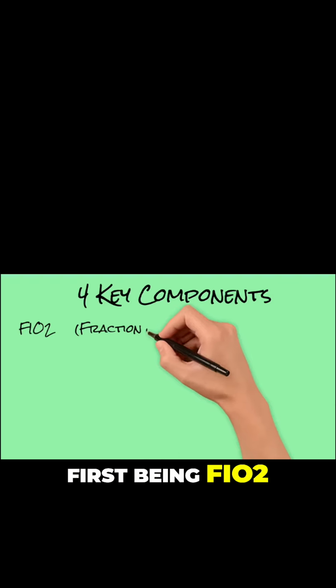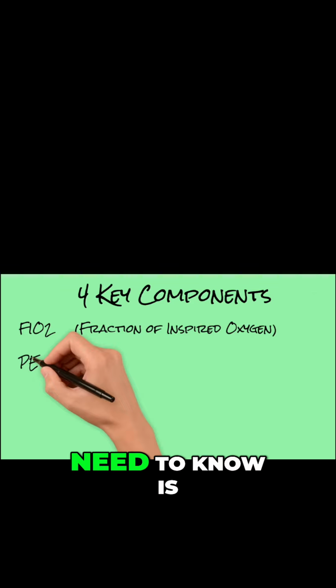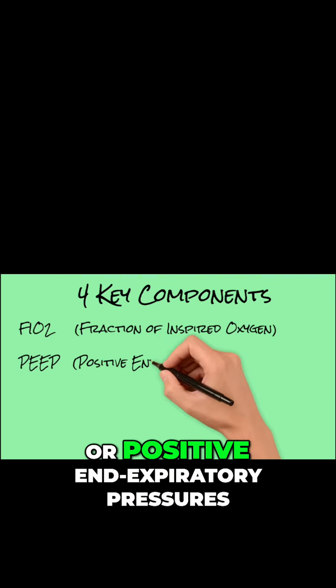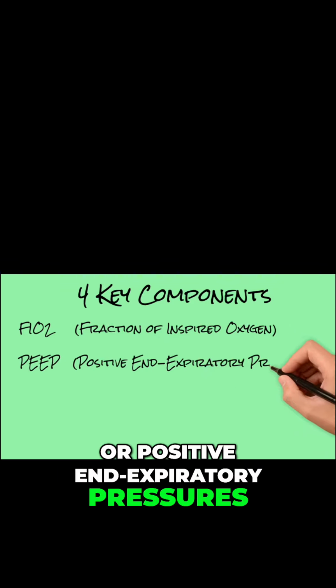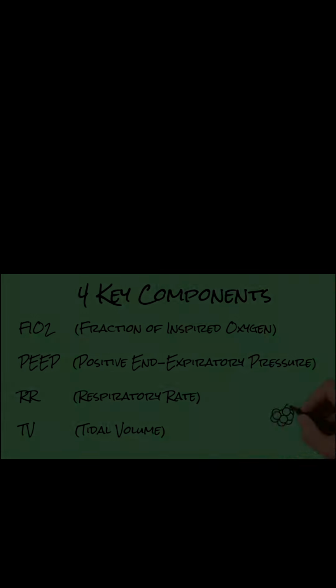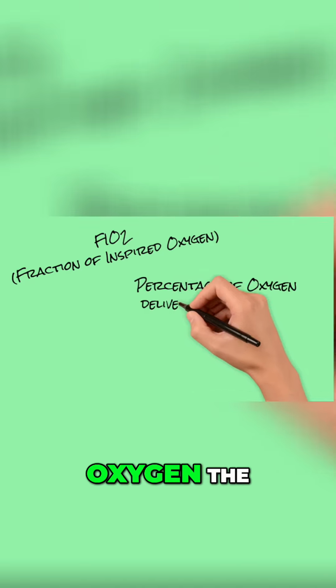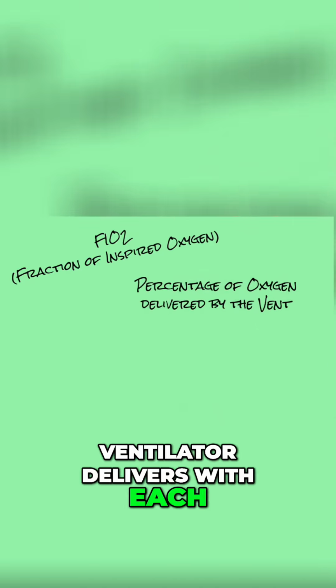First being FiO2, or fraction of inspired oxygen. The second one you need to know is your PEEP, or positive end expiratory pressure. The third is respiratory rate, and the fourth is TV, or tidal volume. FiO2, or the fraction of inspired oxygen, is the percentage of oxygen the ventilator delivers with each breath.